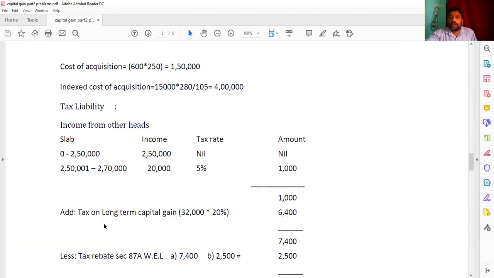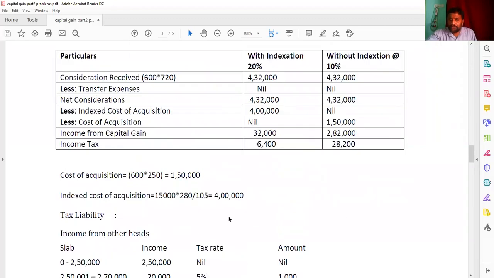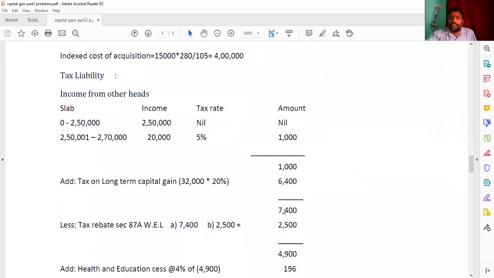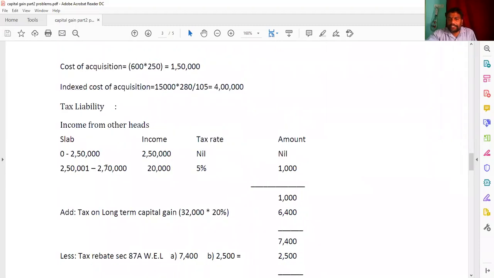And here long term capital gain, just now we got the 6,400. Again I am showing the calculation part here, that is 6,400 he got as tax. How we got 32,000, 20% is getting 6,400. So 1,000 plus 6,400 is getting 7,400.